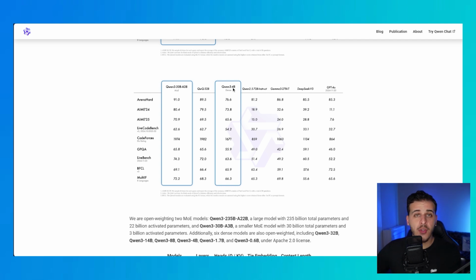And here we can see the comparison of the base models. We also have a 4 billion parameter model, which you can use on consumer hardware. You just need a GPU of 6 GB, which can be like a 5 year old GPU costing $200 and it can still run this. And the performance of this small model is super good. It's literally like having GPT-4o on your computer, which is insane. And also this mixture of experts with 3 billion active parameters, super cheap to serve, is achieving state-of-the-art performance for a non-reasoning model. Guys, these results are insane.